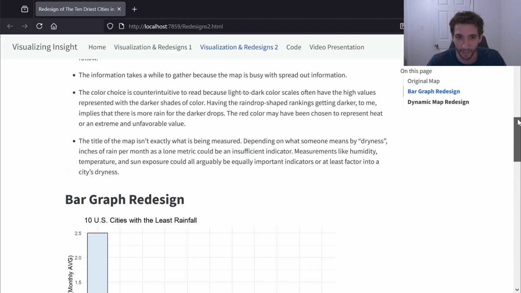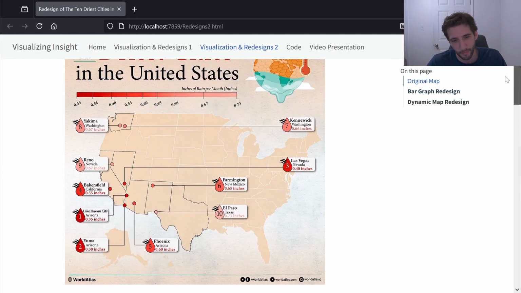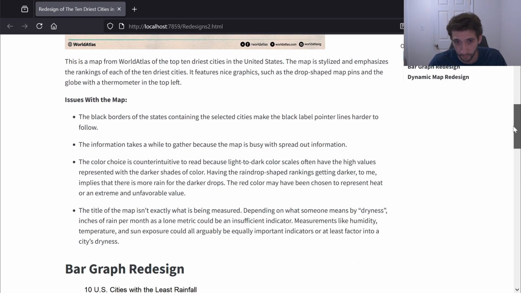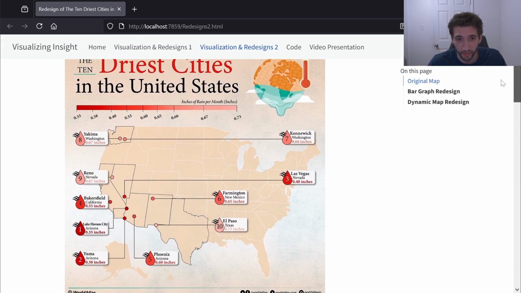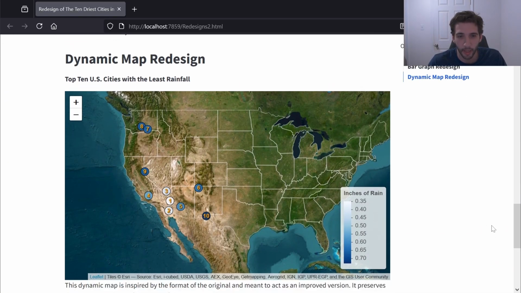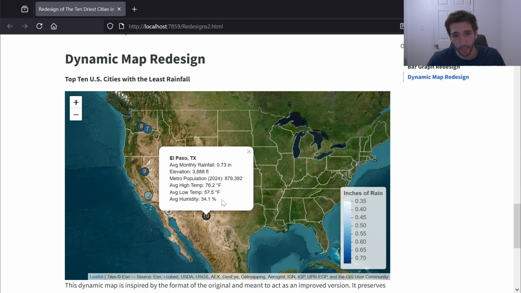The original map doesn't show this. It was mentioned on their webpage, but I thought it'd be neat to have it in a visualization. So that's what I did. But also, I wanted to try and use the same format that they did for my second redesign. And that's why I went with this dynamic map. So you can click on the data points, and there's a bunch of information here. I pulled from Wikipedia, the US Census Bureau, and weatherandclimate.com.